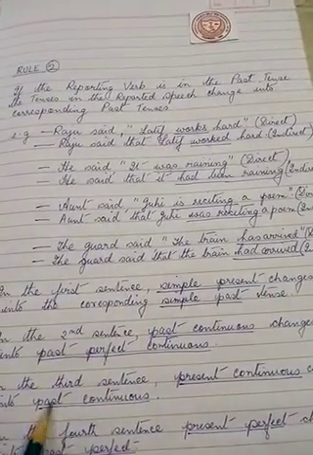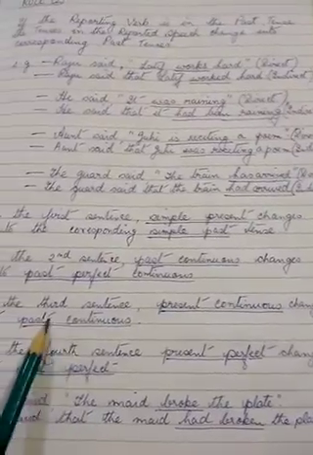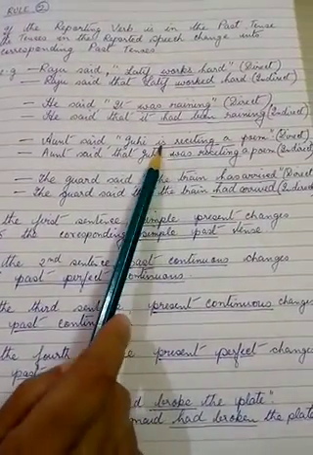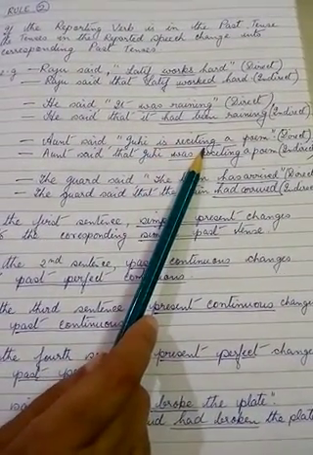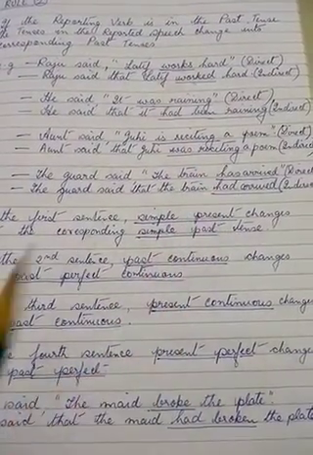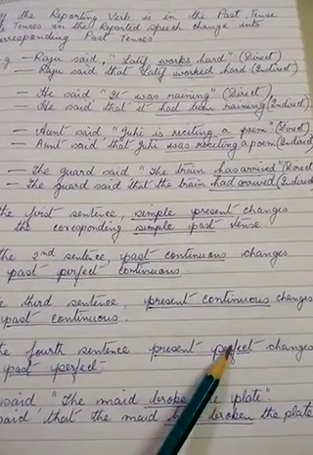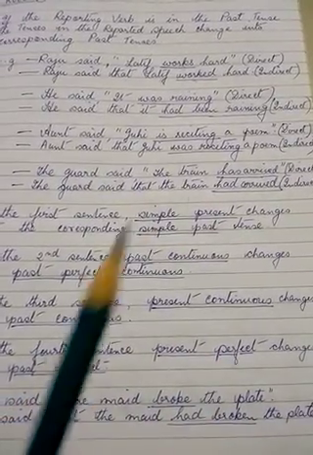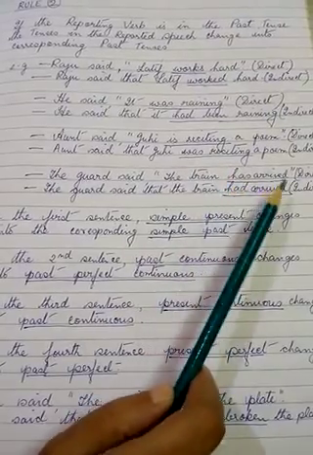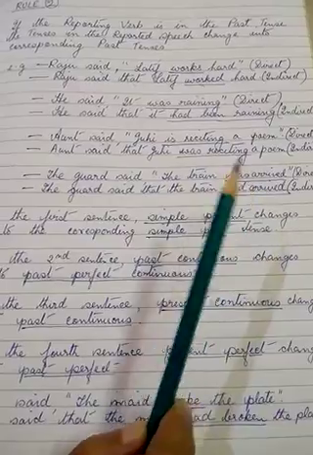Third sentence, present continuous changes into past continuous. Present continuous is reciting changes into was reciting, that is past continuous. And in the fourth sentence, present perfect changes into past perfect. Present perfect has arrived changes into had arrived.